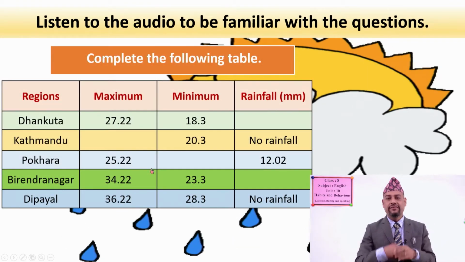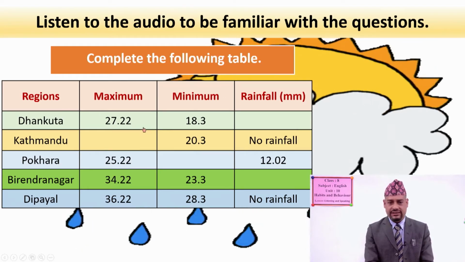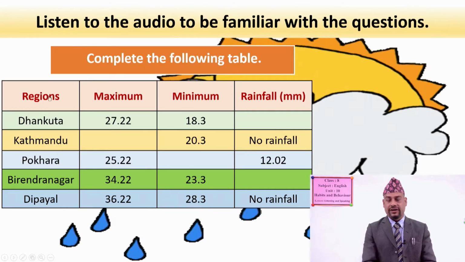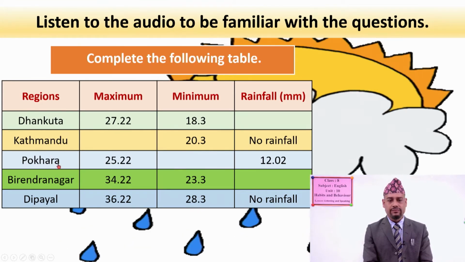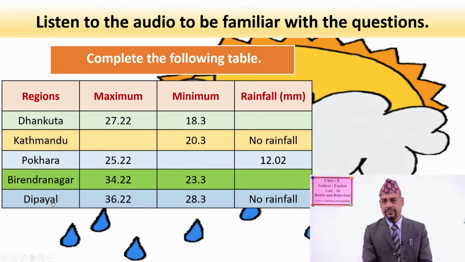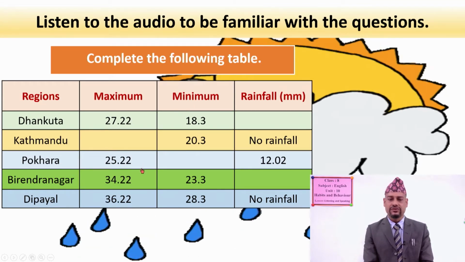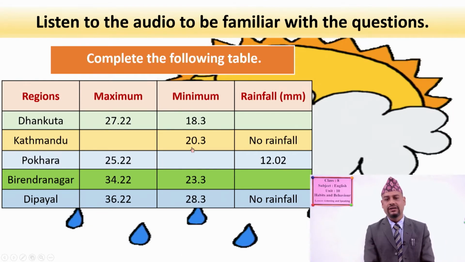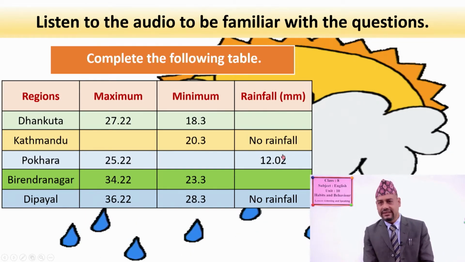Likewise, we have another question, okay? The question is to complete the following table. For example, the headquarters of regions are given here like Dhankuta, Kathmandu, Pokhara, Birendranagar and Dipayal, and their maximum and minimum temperatures are also given, said in the audio. At the same time, you can hear rainfall in different regions, okay?